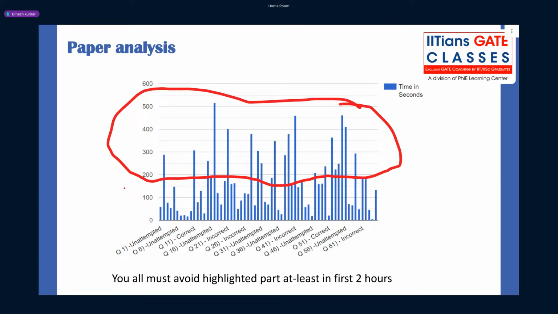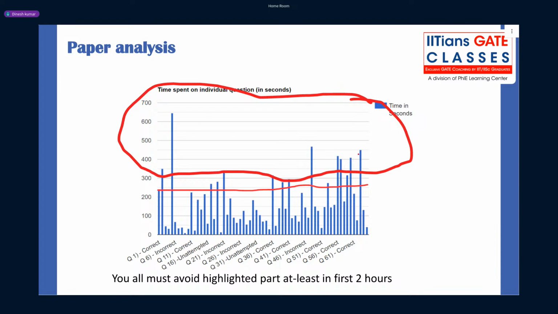Same way, now another one. See here, this person is consistently above that cutoff line, right? This must not be the case. In some places you will go above the cutoff line, because towards the end of the exam you may spend overtime, since you have sufficient time and are trying to solve a few questions. But these cutoff lines should not be crossed at least in the first 2 hours. So please keep these plots in mind.